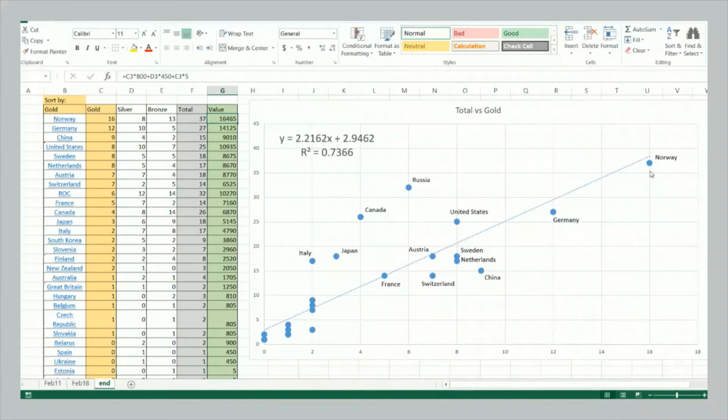So for example, if we look at Norway, Norway is the highest in terms of total medals. They're the highest in terms of gold medals. They're above and to the right of everybody, and they're in a category all of their own. So whatever you consider the correct way to rank countries, gold medal count, total medal count, Norway is by far the winner. And no one even comes close to Norway, right? This cloud of dots, it's there all by itself.